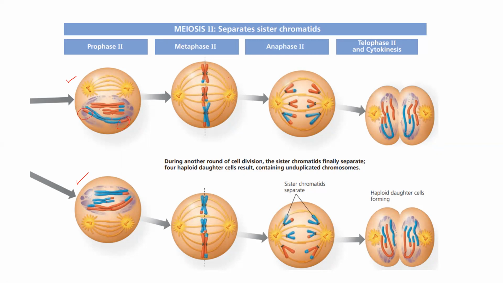After this, what happens in metaphase 2? The chromatids again line up at the middle of the cell and the centrioles pull them along this side and that side. Here again duplication will not occur. The already existing cells are simply divided into two. Okay? So that is why we are ending up with n number of chromosomes. We are ending up with 4 haploid daughter cells getting formed at the end of telophase 2. Okay, we have 4 cells created from the parental cells.